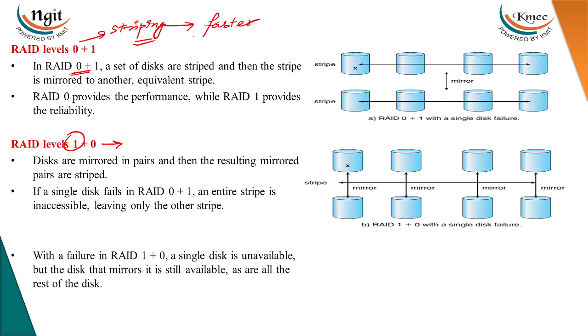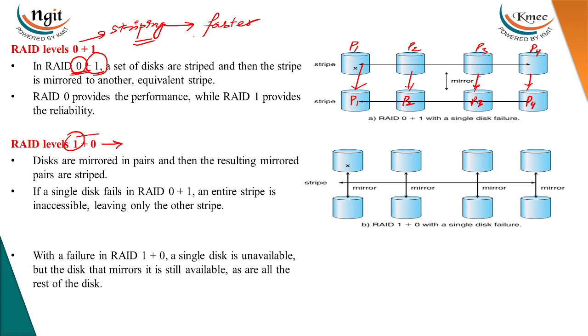Now in RAID 0 plus 1, first the data will be striped. That means the entire data is divided into different parts and each part is distributed onto different disks. Then that striped data will be mirrored. That means the data partitions stored on different disks are copied to one more set of disks. This is called RAID 0 plus 1.